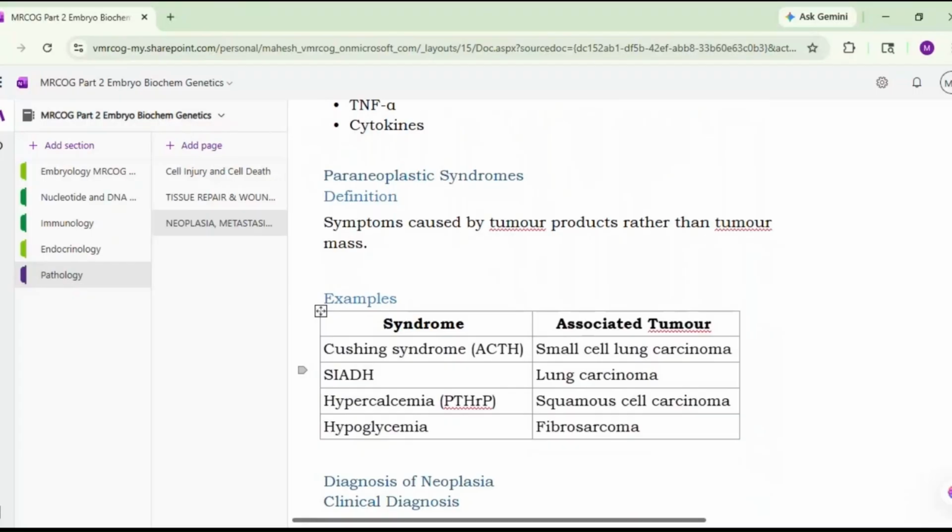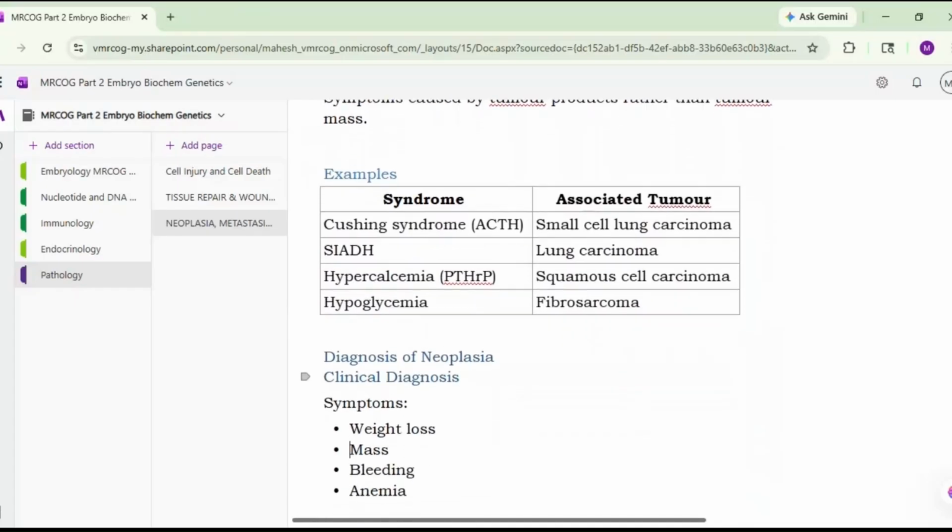Cushing syndrome because of the ACTH produced by the small cell lung carcinoma. Then SIADH, syndrome of inappropriate ADH secretion. It is associated with the lung carcinoma. Then hypercalcemia associated with the squamous cell carcinoma, and hypoglycemia generally associated with the fibrosarcoma.